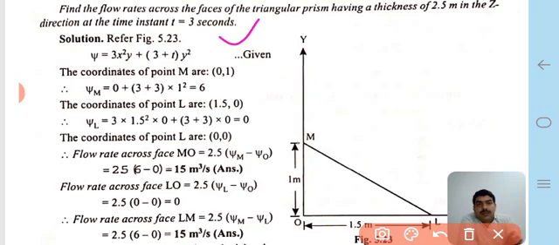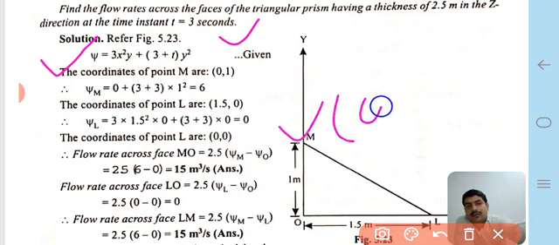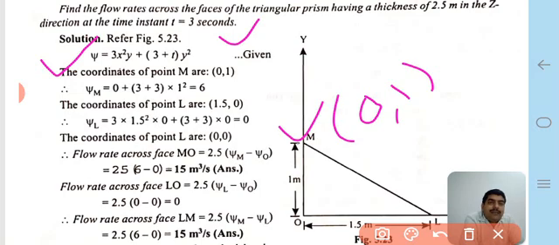Therefore we come to the solution part. Psi is equal to the given value, 3x square y plus 3 plus t y multiplied by y square. Therefore the coordinate of point M is (0, 1), that is, the x value is 0 and y is 1. Therefore this is the coordinate value of M, (0, 1).